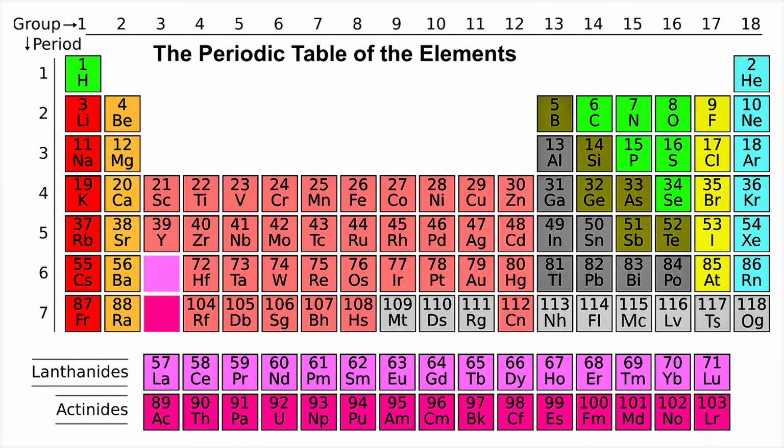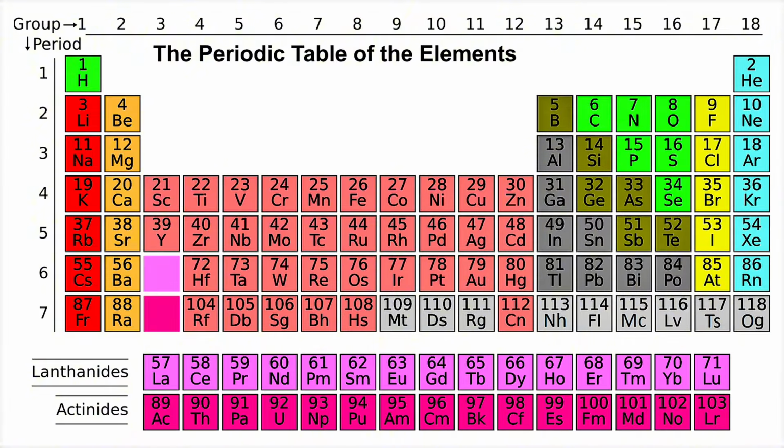Group 1 elements form a +1 ion, which means they can only give out one of their electrons. And group 2 elements form a +2 ion. So that means they can give out 2 electrons.